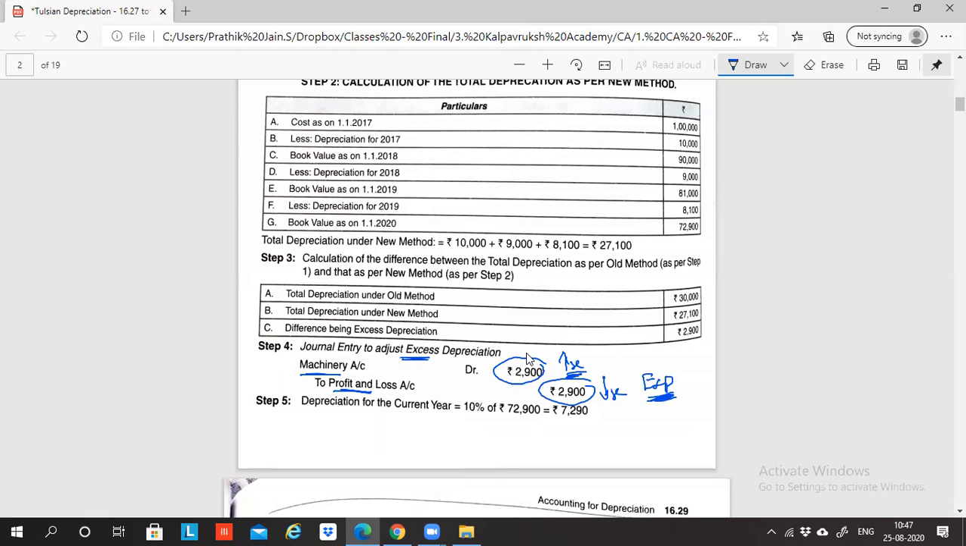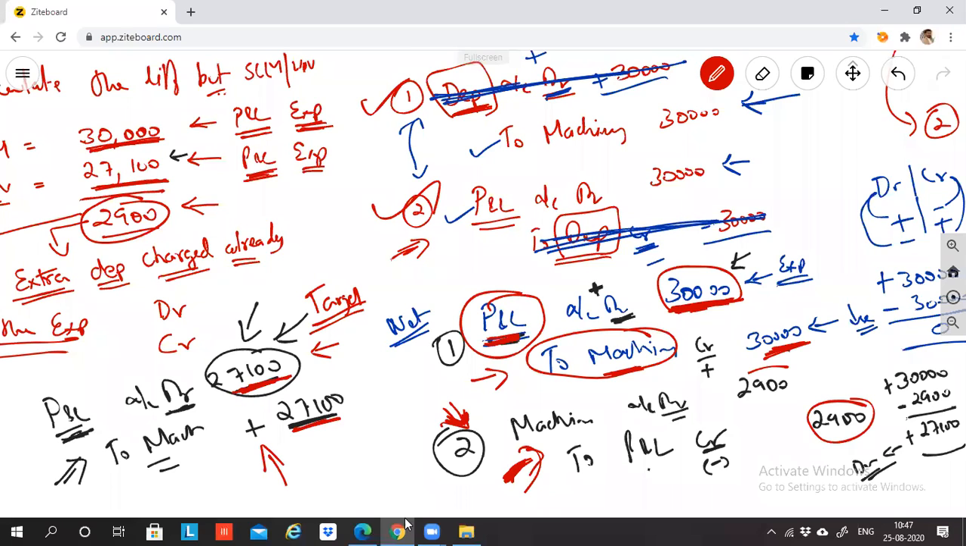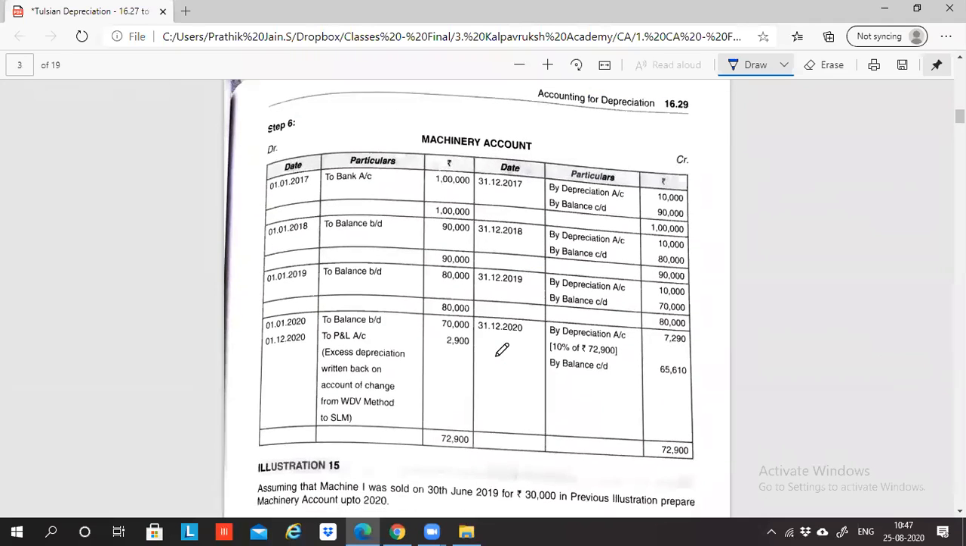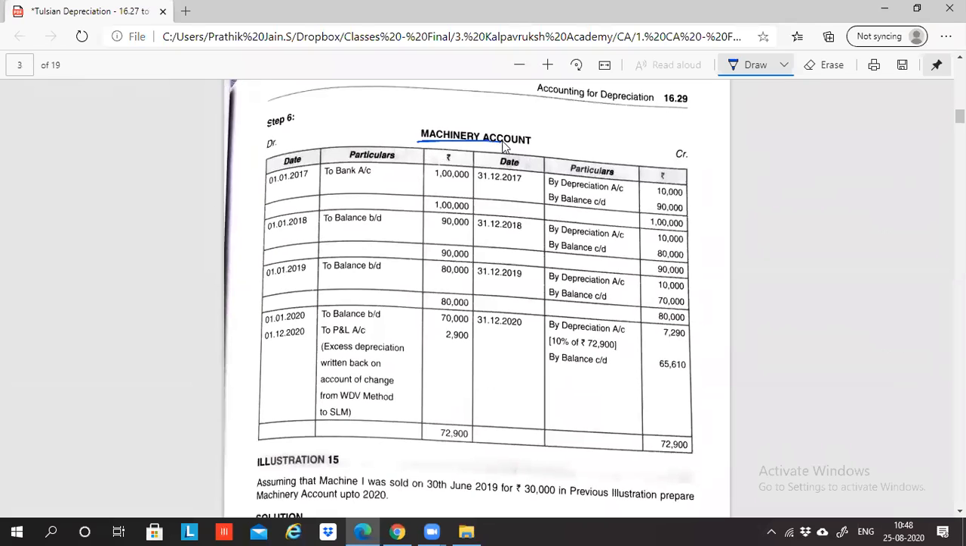Okay, guys. Now, the moment you recorded this entry, there'll be some changes. You have to pass the entry in the journal, sorry, ledger also. Now let's go to the journal. This is the machinery account. On 1/1/2017, can I say machine 1 and machine 2 are purchased? So the entry is machinery account debit to bank, purchase entry 1 lakh rupees.